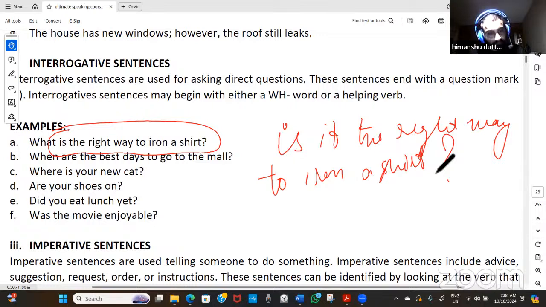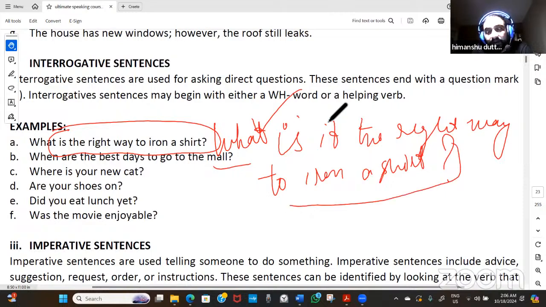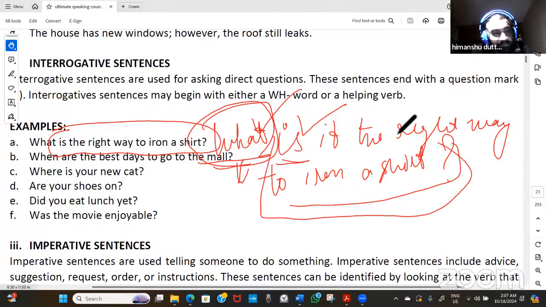But when it comes to the other category of sentence, which is also an interrogative sentence, "Is it the right way?", you are asking about the probability of you being right or wrong. So there are two categories, but the one thing you need to remember is, if you are adding a WH word to this structure, "What is the right way to iron a shirt?", the WH word will come at the first place and the rest of the structure will remain the same.